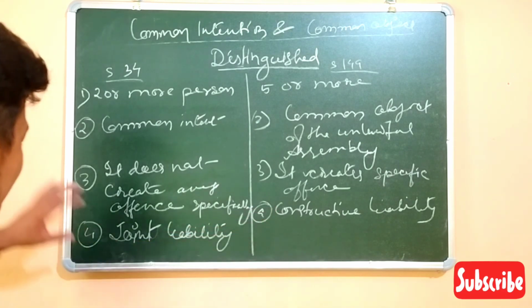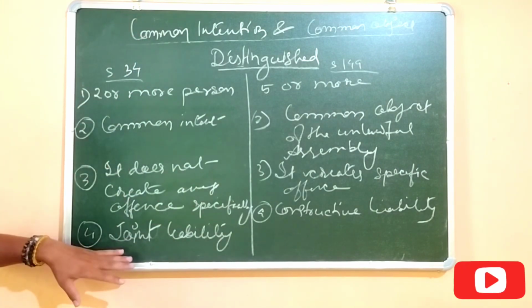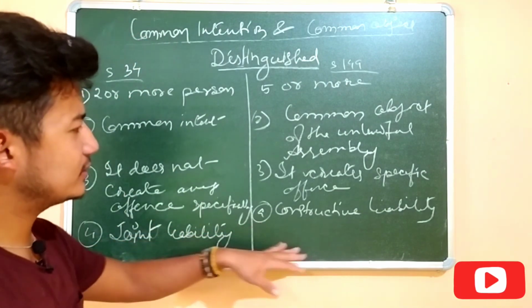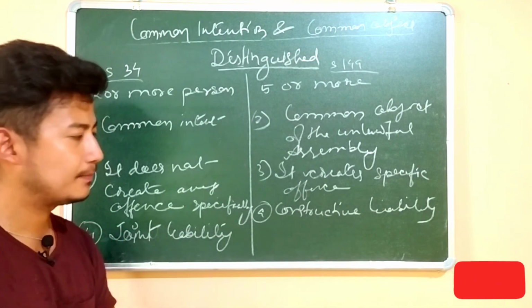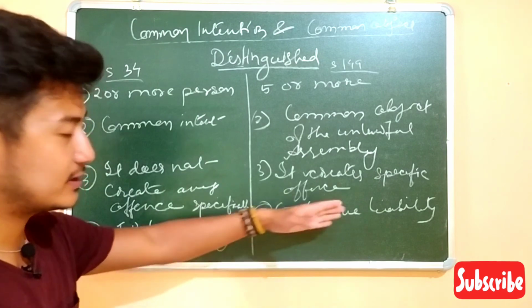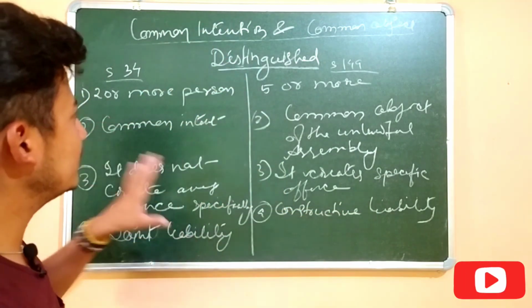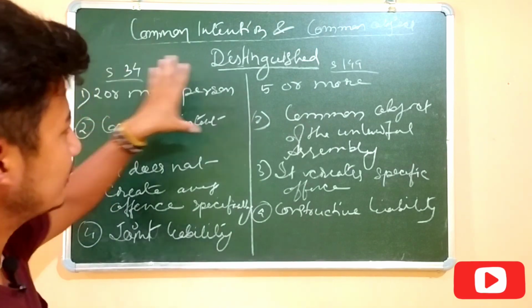That's the difference. And number 4 is that common intention is the joint liability, but common object is the constructive liability. It is not necessary that the person should do the act; the person will be constructively liable. So that's the difference between common intention and common object.